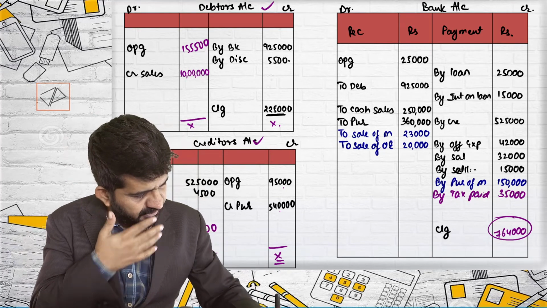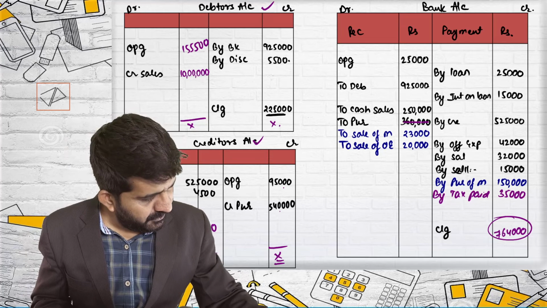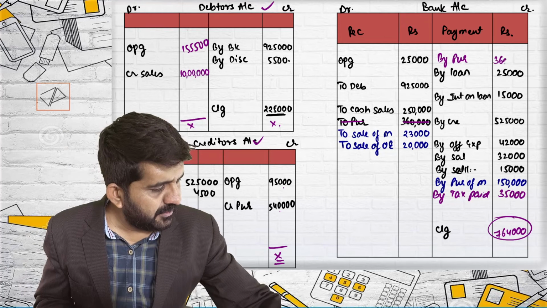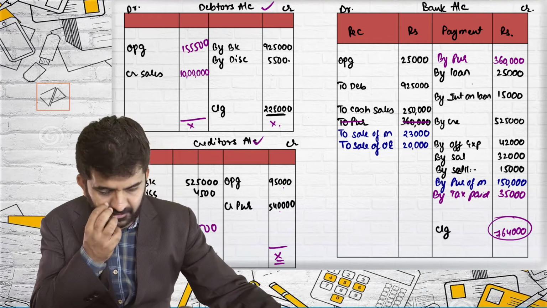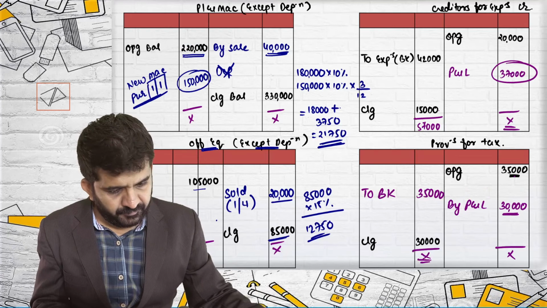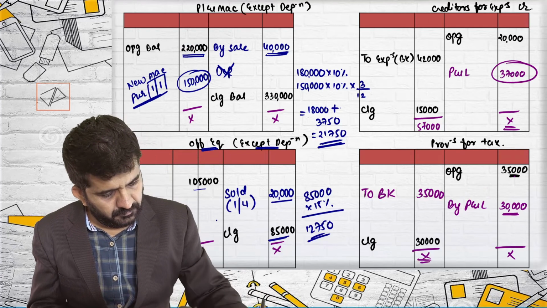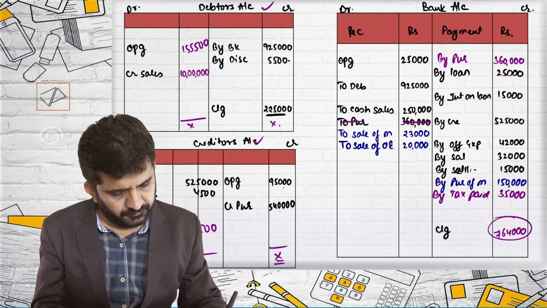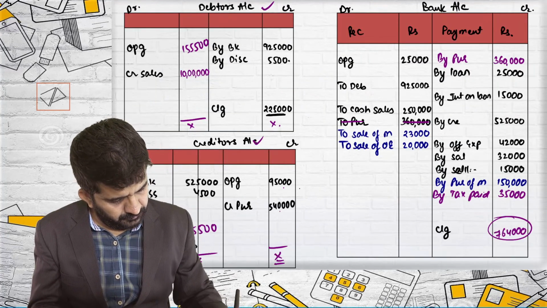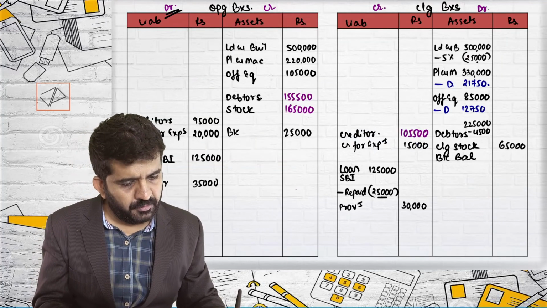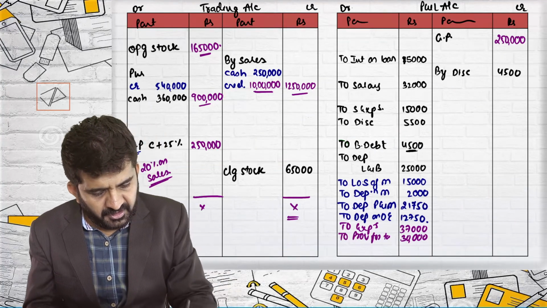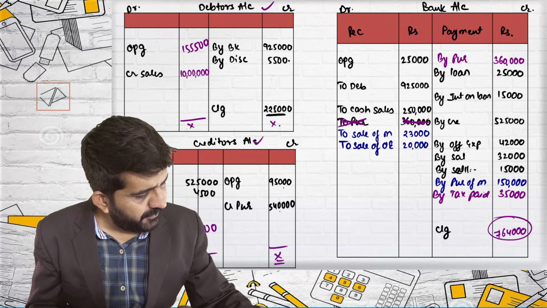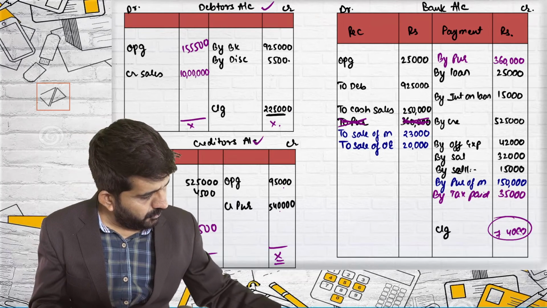Is huge. Yes, this we have made a mistake. 3,60,000 this will be by purchase. 3,60,000. Where was the other effect? In creditors. Sorry, in trading account. 3,60,000 was debit. So in bank account it will be credited. So this is an incorrect effect. We need to refind out this.